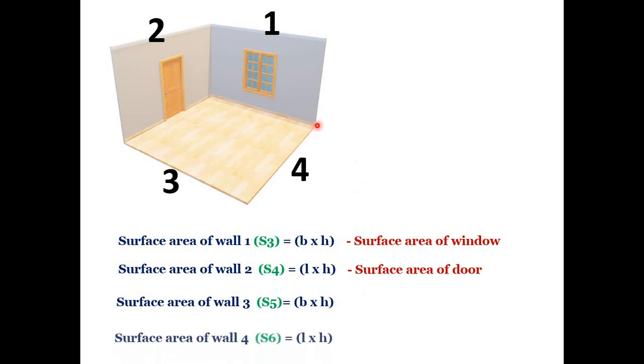And for wall number 4, as this wall is parallel to wall number 2, the formula will be like wall 2, L into H. So these are the 4 measurements with the earlier 2. So 6 surface areas you are going to calculate for the performance of this practical. And all entities will be in the unit meter square because you are taking 2 parameters for the calculations.